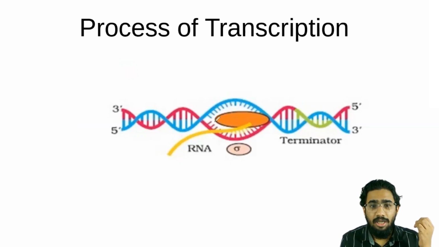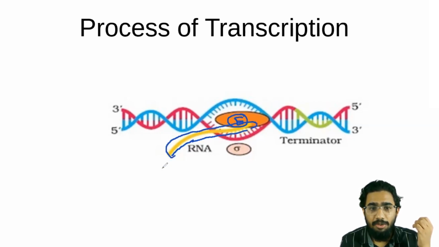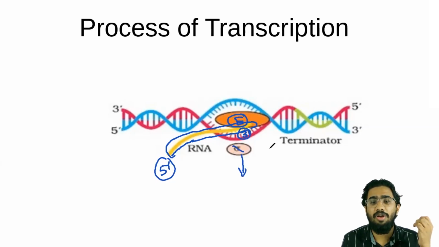After initiation, can you see this is the enzyme RNA polymerase? It will be going through the double-stranded DNA, and it will be producing a new RNA. You can see this yellow line, it is that newly formed RNA. You know that the first formed end will be the 5' end, and the 3' end will be continuously synthesized here. You can see the sigma factor is going off from that enzyme. So this is that phase of the elongation of the RNA.